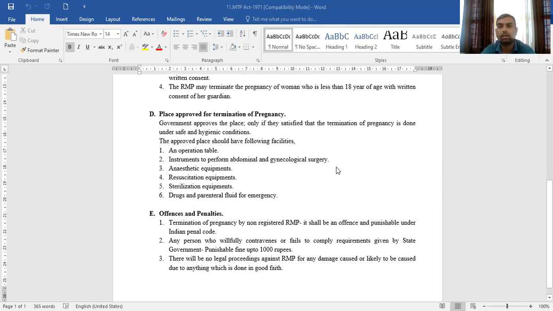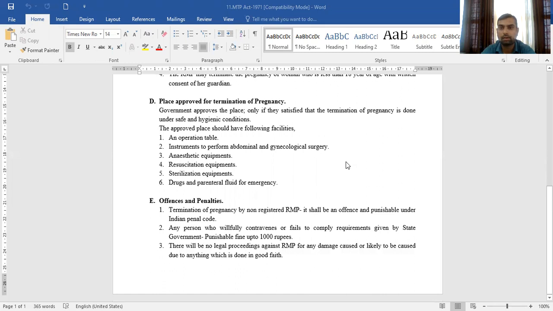After understanding the concept of approved places, let's move towards the final point of this chapter, which includes offenses and penalties. There are two main offenses. The first offense is if the termination of pregnancy is done by a non-registered person.